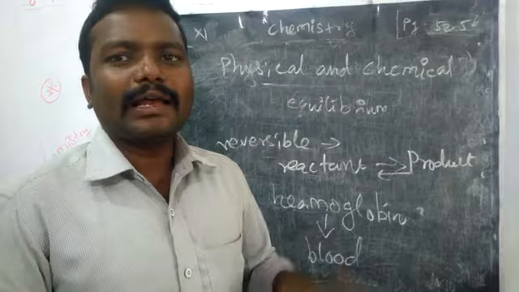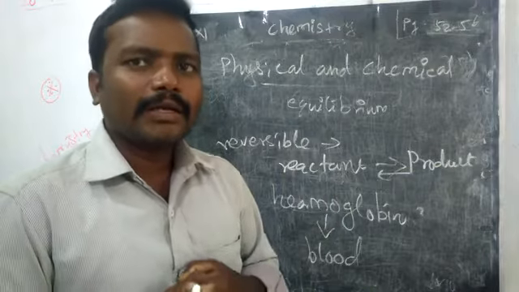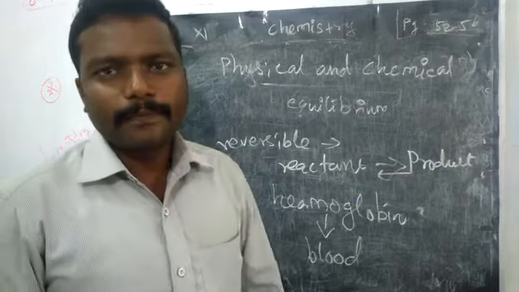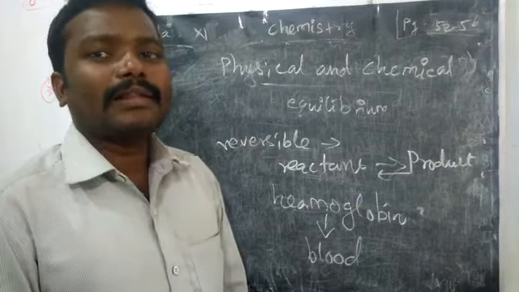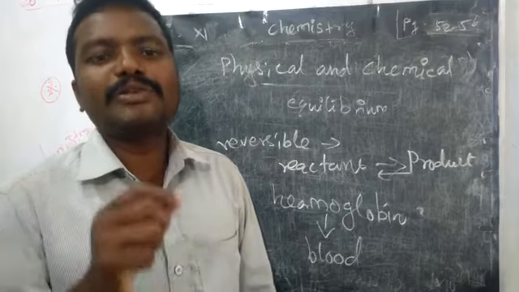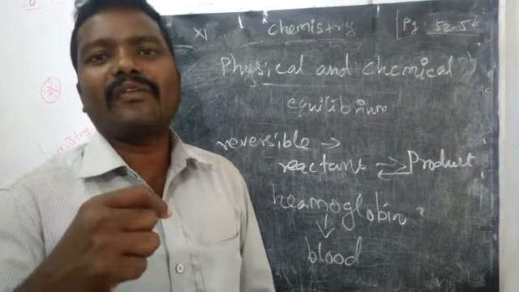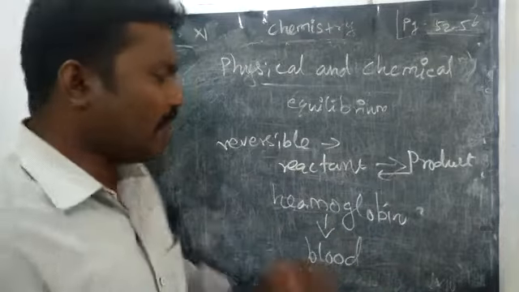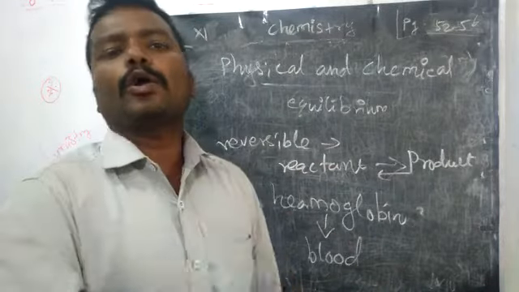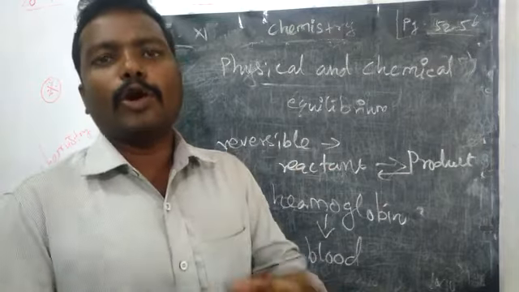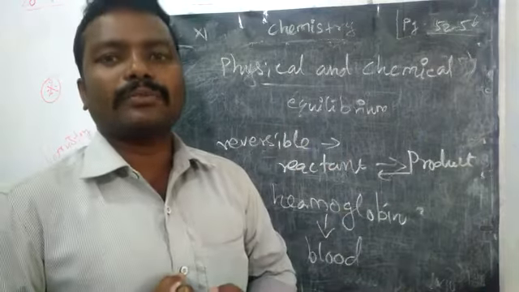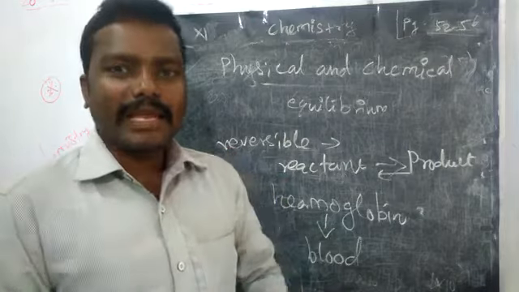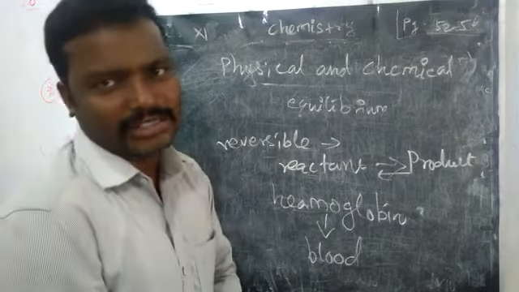By using the pumping nature of the heart, the blood is pumped to all parts of the body, which reaches another chemical compound present in the tissues. We know the tissues are made up of cells. In the cells we have another chemical compound, myoglobin, right? That myoglobin receives oxygen from the hemoglobin through the blood, and then it again fills with carbon dioxide.